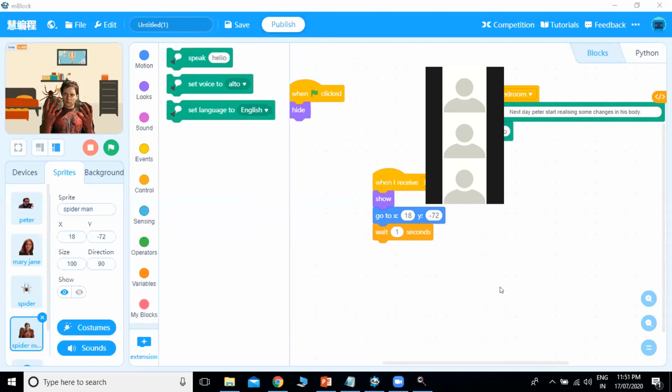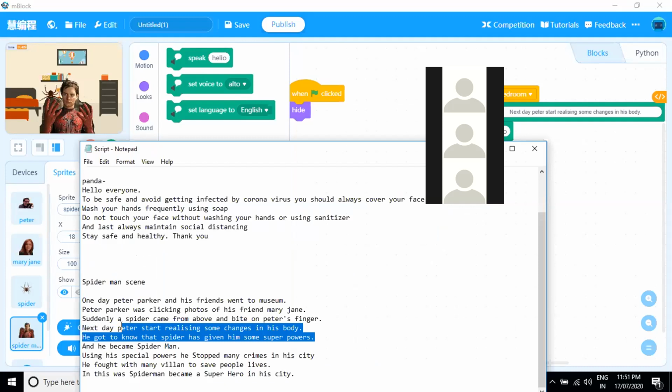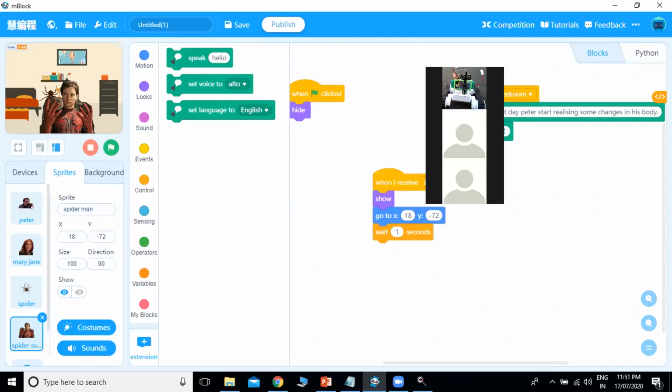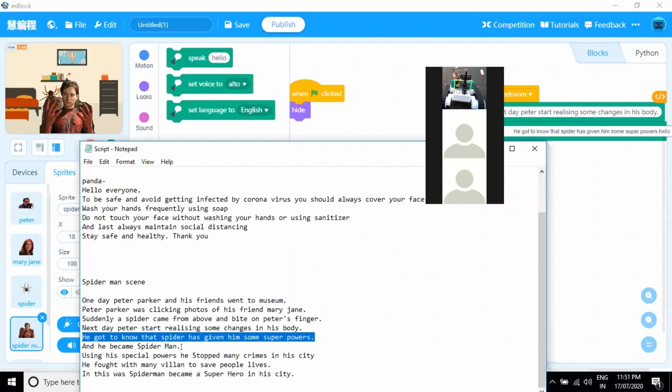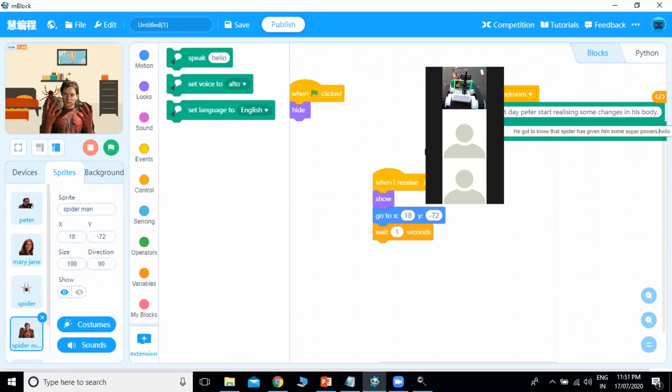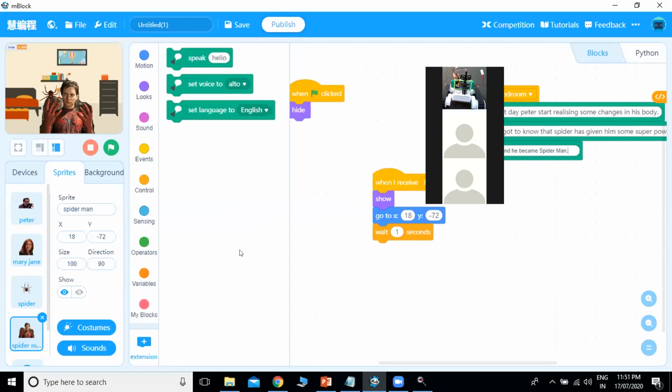Okay, so I have shared this picture, the Spider-Man picture. And he got the superpowers. Spider has given me superpowers and he became Spider-Man. So I will use same sprite and say he became Spider-Man. Okay. So this is the sprite, and after that this thing completed.